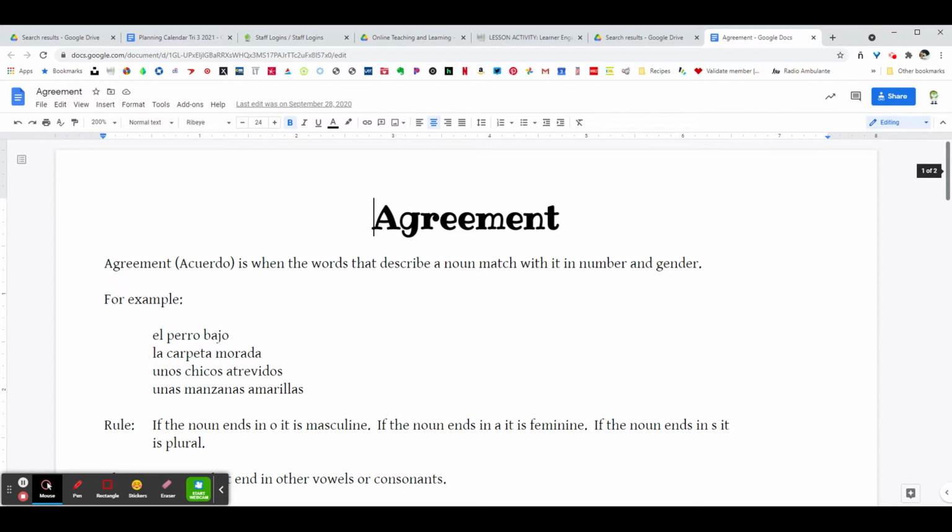So agreement, or acuerdo, is when a word that describes a noun matches in number and gender with that noun. We'll cover three concepts in this. We'll look at articles and what they are. We'll look at nouns and how to tell what the gender and number of a noun is. And then we'll look at word order and where we put the different parts of speech.